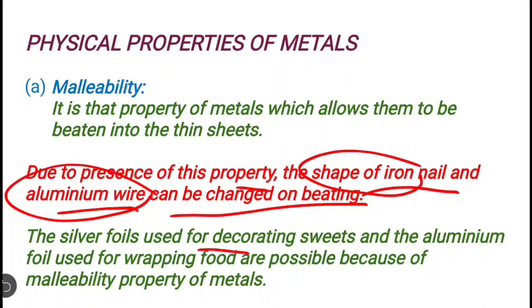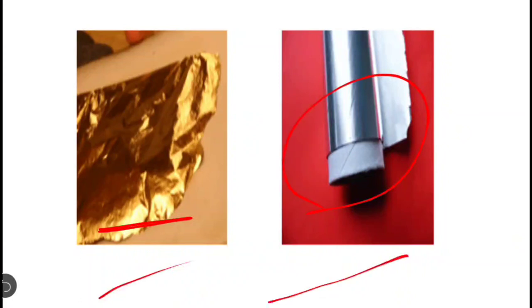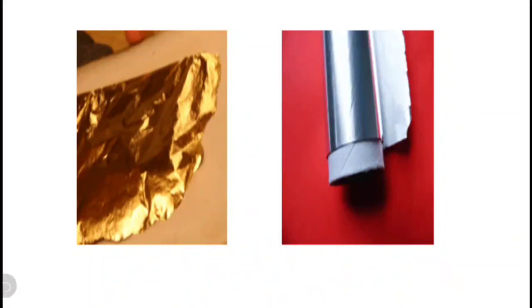The silver foils used for decorating sweets and the aluminium foil used for wrapping food are possible because of the malleability of metals. You can see this is a gold foil and this is an aluminium foil. These are made because of the property of malleability.